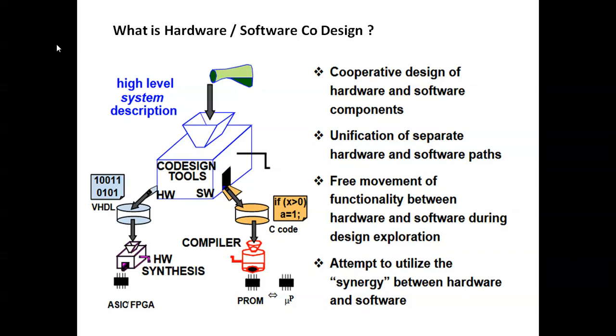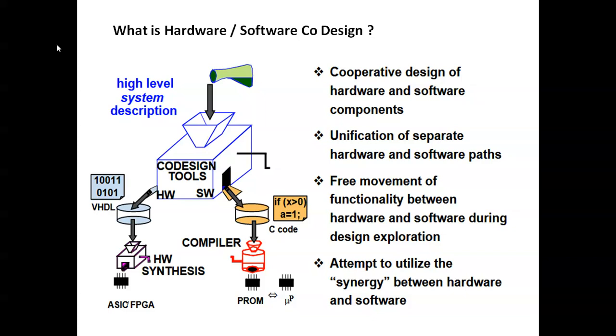So what is hardware software co-design? See the diagram. It's a high-level system description. So we have to give it to the co-design tools we are using. Then there is hardware and software. For hardware, we have to synthesize, and for software we have to compile, and finally we get the output. You see, it is an interesting diagram.